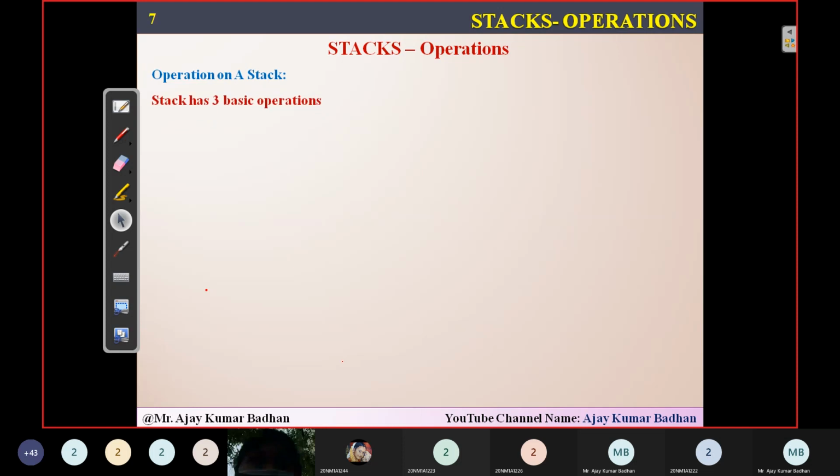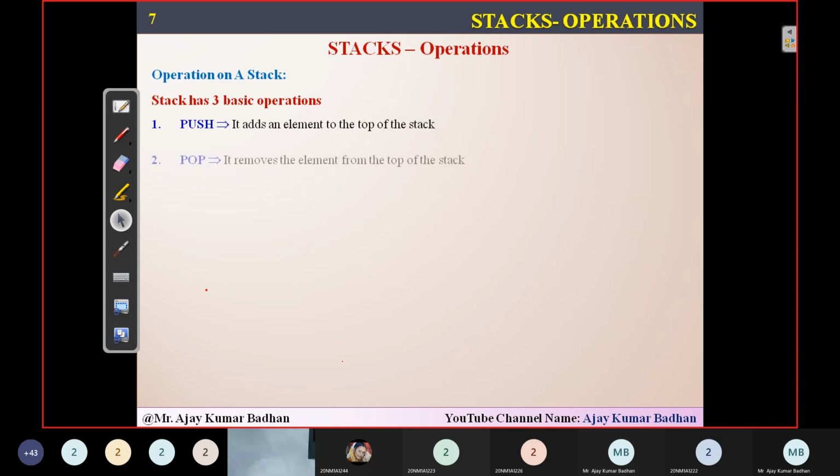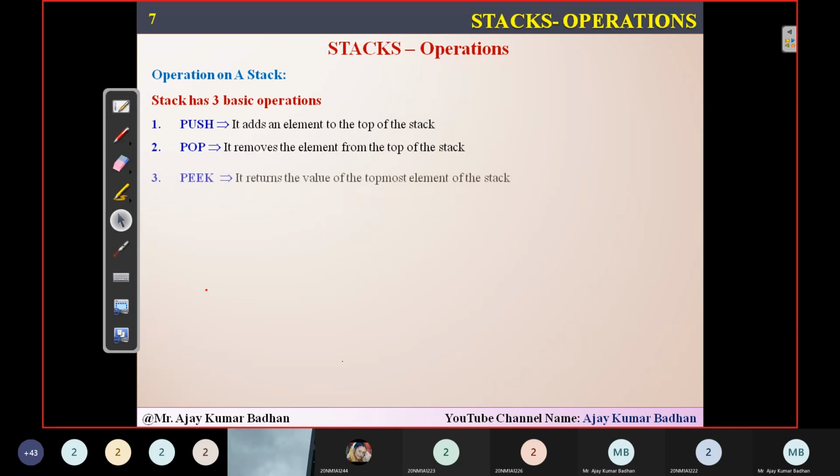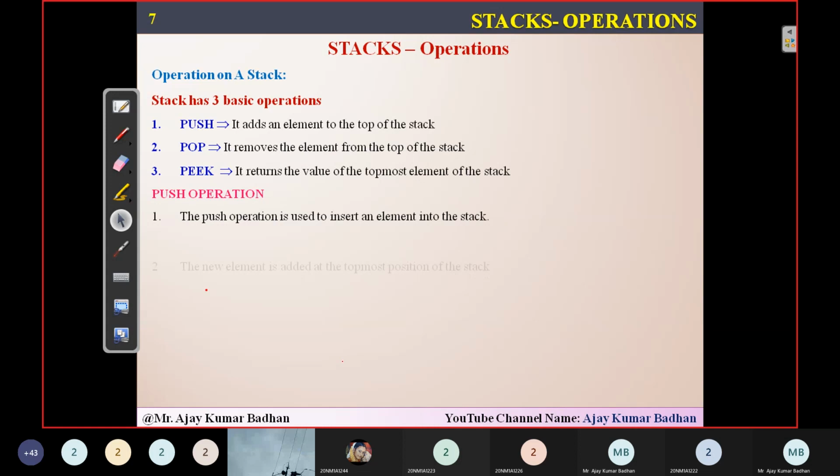So coming to the operations here, the most important part and the easiest part is that a stack has three basic operations. Push. Push is nothing but adding an element to the top of the stack. So if you want to insert any element, you're going to call the function called push. And next is pop. Pop is nothing but removing an element from the top of a stack. So if you want to remove any element from a particular stack, you can use this operation called pop. And then we have something called peek. This is the one which will return the value of the topmost element, whichever is there.